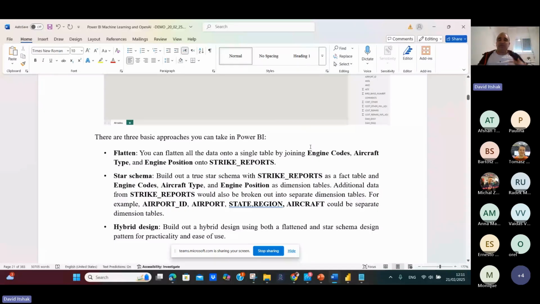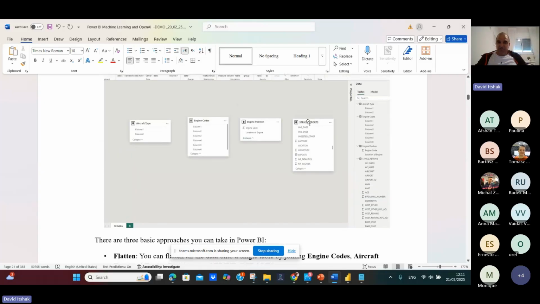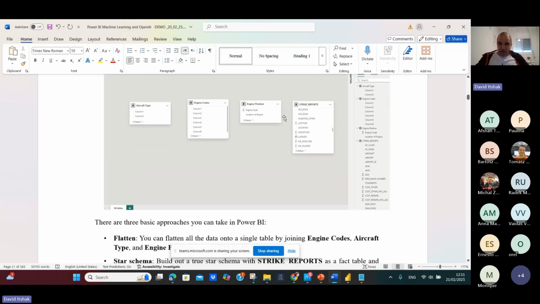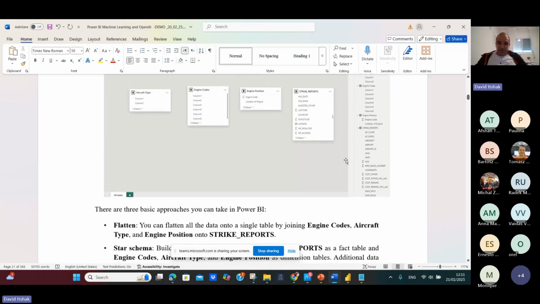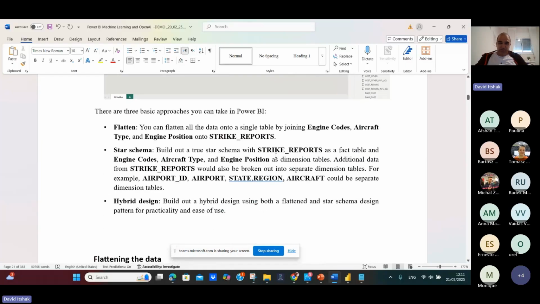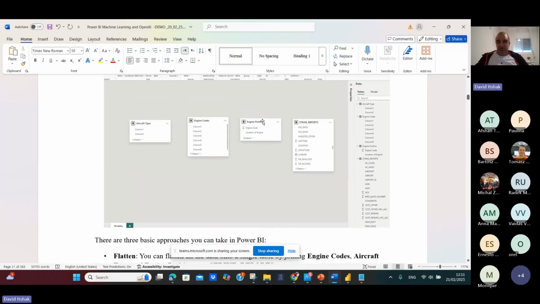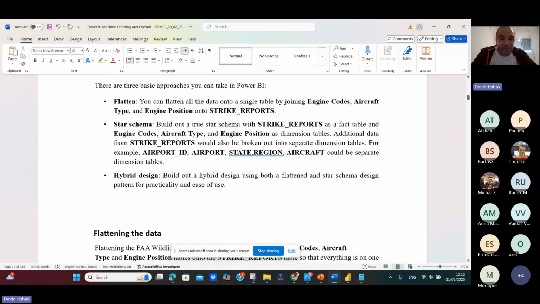So you have to keep it in your head: there are three basic approaches that you can use with Power BI and machine learning. Flatten. You can use a flattened file here by joining all the tables: engine code, aircraft type, engine position, strike report. One file. Okay. Star schema. You can build your schema with strike reports as the fact table and build dimensions with engine code, engine type, engine position, and add the dimensions. You can do every design. We will use a hybrid design because we want to build a design which uses both flatten and star schema.